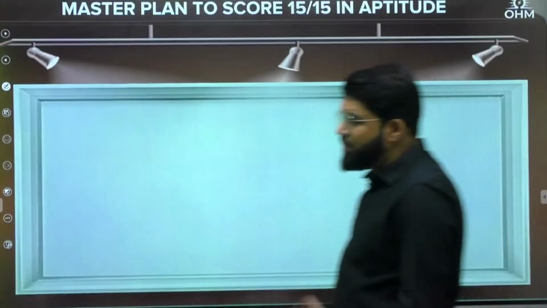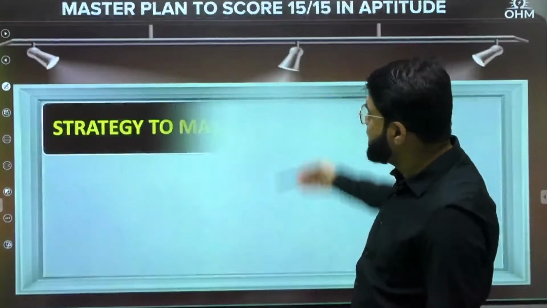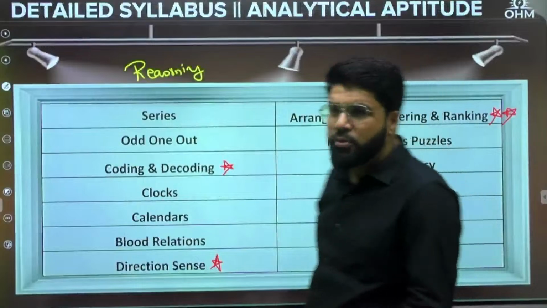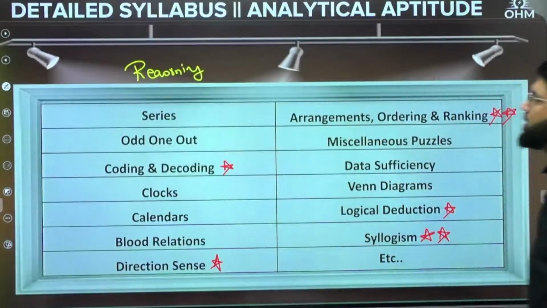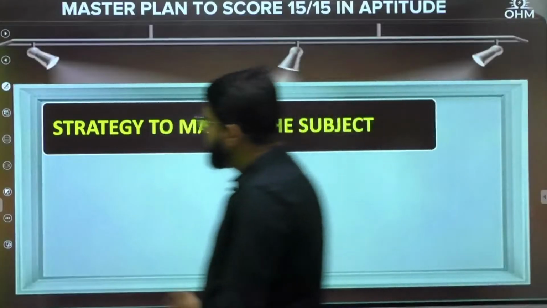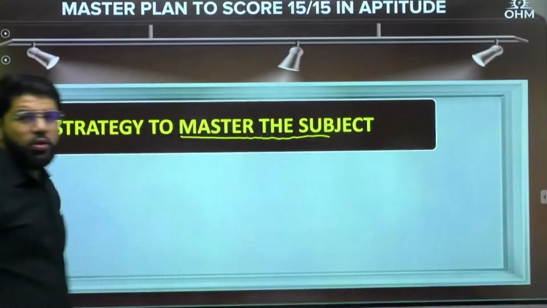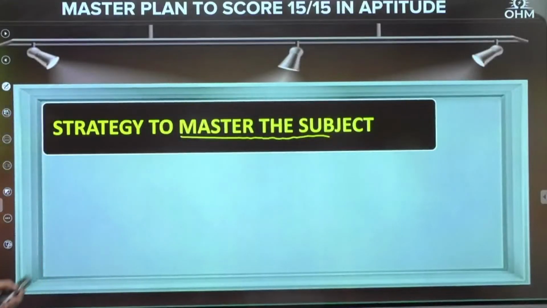Now, I have shown you the complete topics out of all the categories: quant, reasoning and spatial aptitude. But probably here itself I have marked the important things. Now if you really need to master this subject, only two points I will tell you.